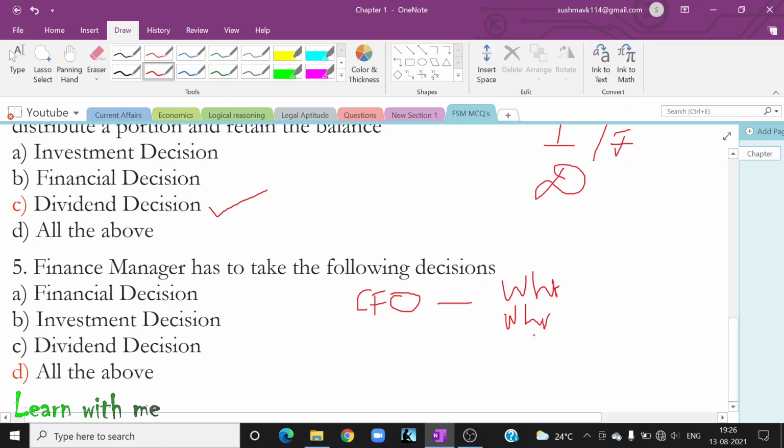Then all the three decisions have to be taken: financial decision, investment decision, and dividend decision. Then the answer will be all the above. So these are the 5 questions that we discussed in part one.